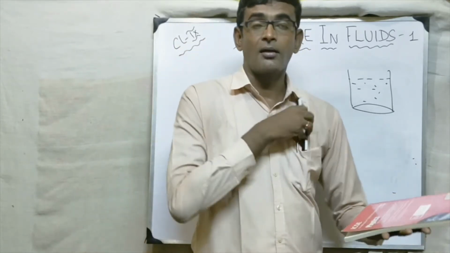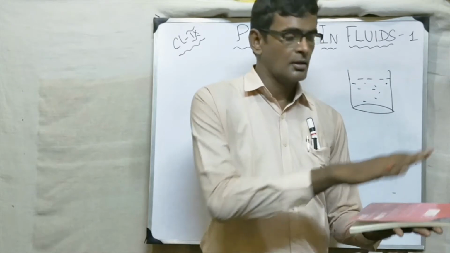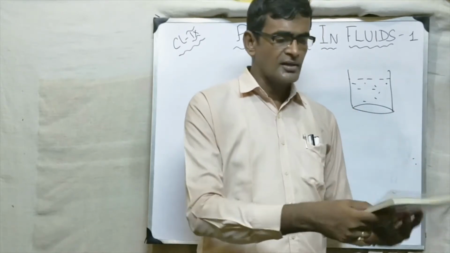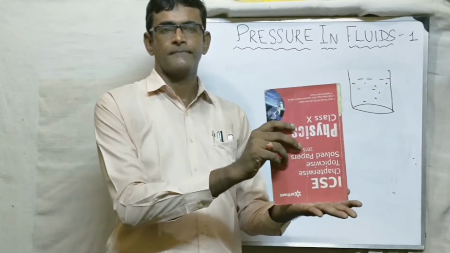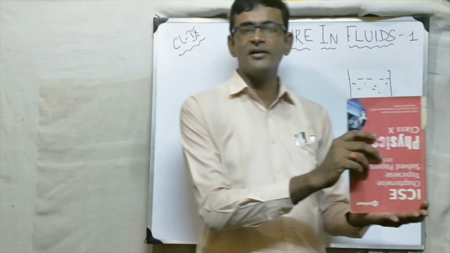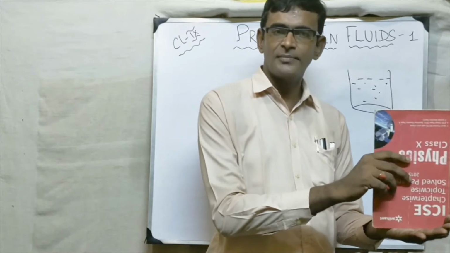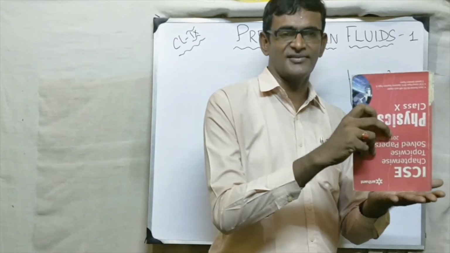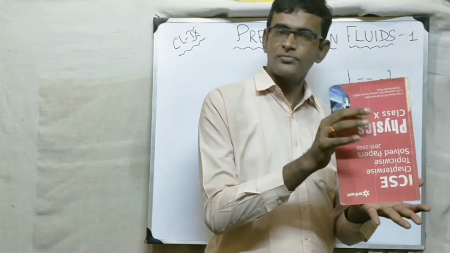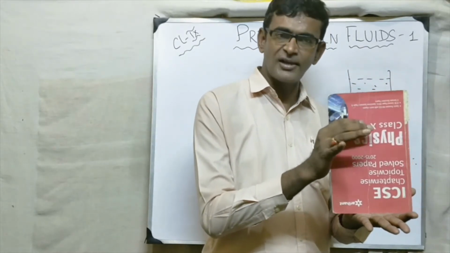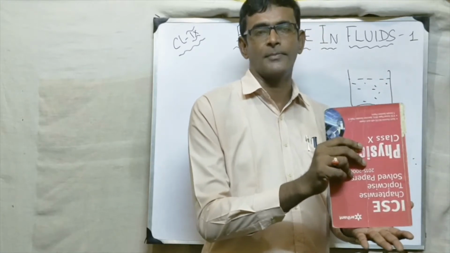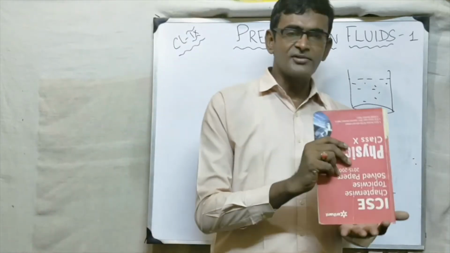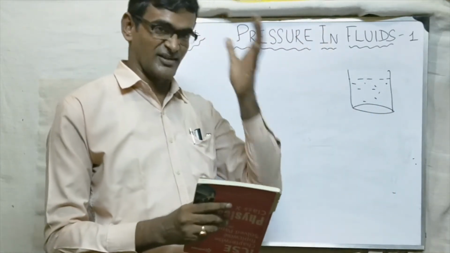Then what will be the pressure? Weight of the book divided by area. Now what if I keep the book this way, then what will happen? The pressure will increase or decrease? Obviously the pressure will increase, because this area is more and this area is quite less than this area. But the weight of the book is same, the force is same, the area is decreasing. So the pressure will also increase. Okay. So these are the ways how we can increase or decrease pressure.